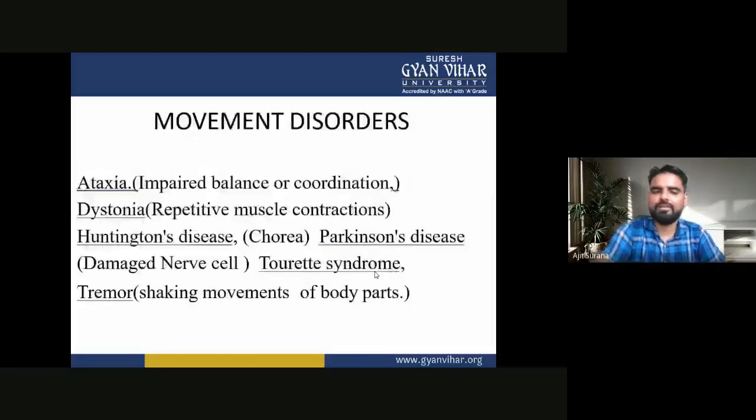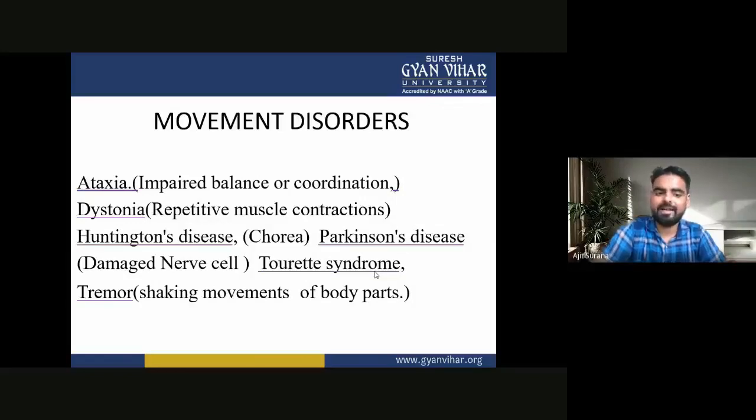Now, there are different types of movement disorders. First is ataxia, in which there is impaired balance or coordination. Second is dystonia. In dystonia, repetitive muscle contraction may occur.